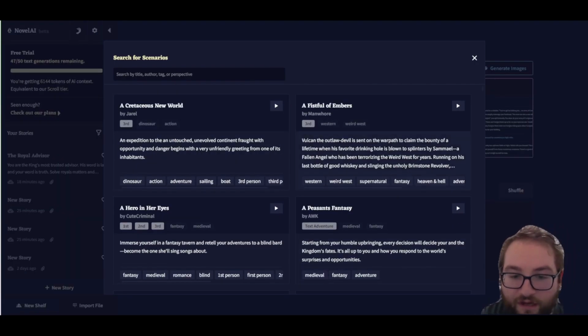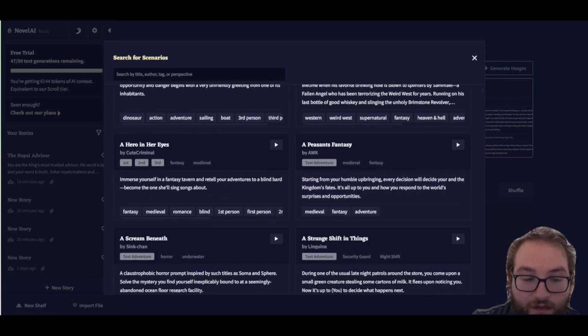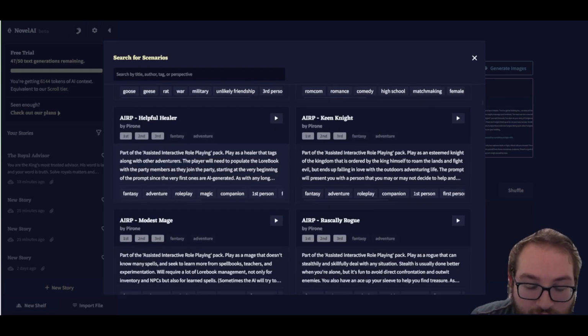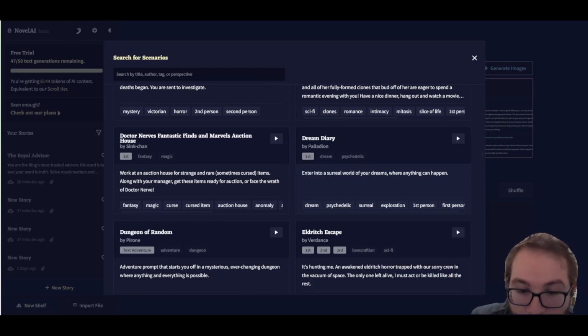So you can see that a lot of these tell you the person that it's in. It'll tell you if it's a text adventure. It'll tell you if it's based in fantasy. It'll tell you where it takes place, the genre that it takes place. Hey, for our purposes, let's start with Dream Diary.